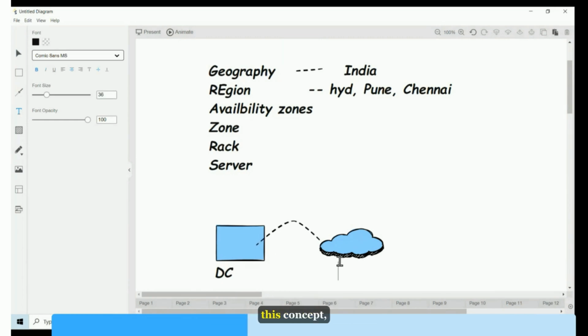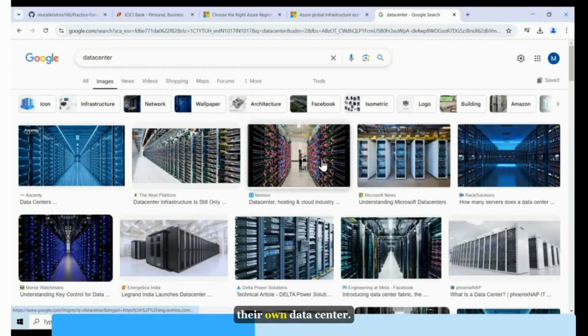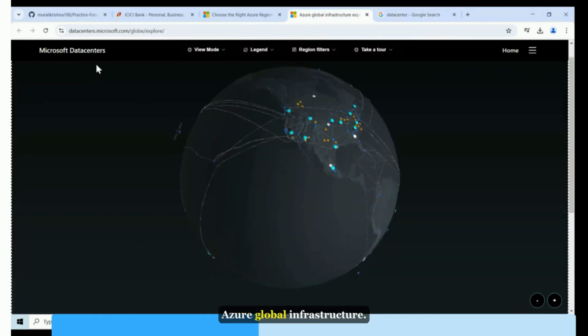Once you understand this concept, then we'll see how to utilize these networking services. How to utilize cloud networking services, we can see that further. First, we are trying to understand how they are managing their own data centers, cloud data centers, or cloud infrastructure, you can say that. Cloud infrastructure. That's why here you can see Azure Global Infrastructure.